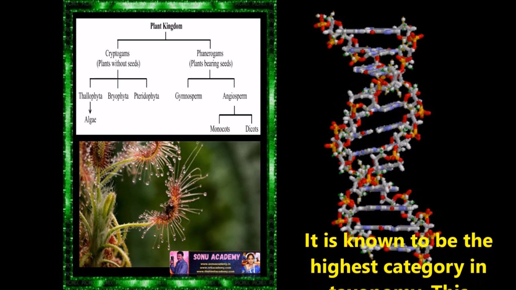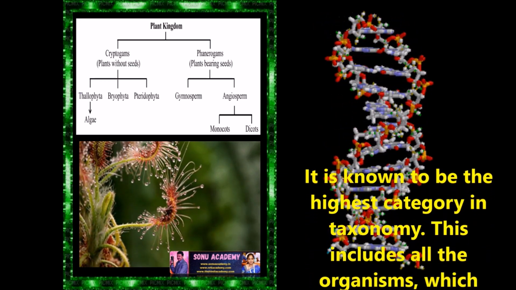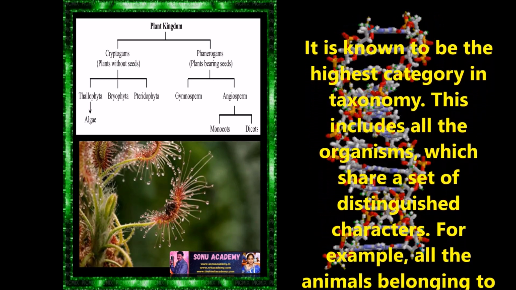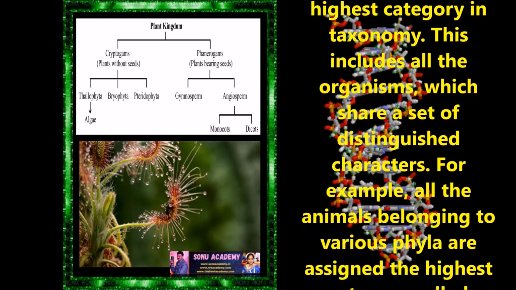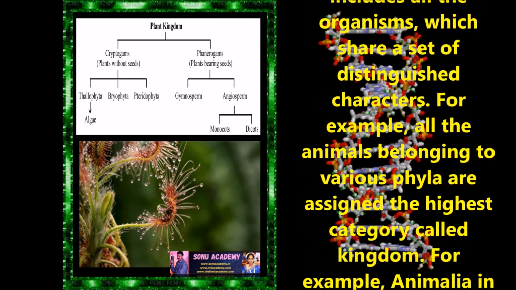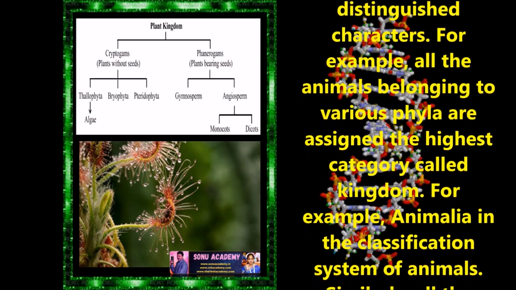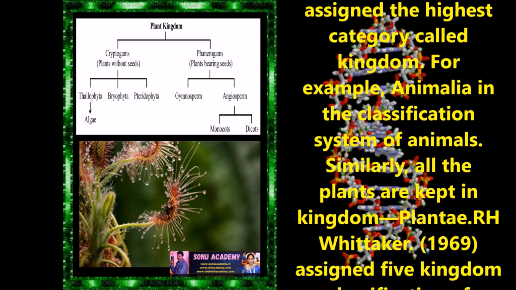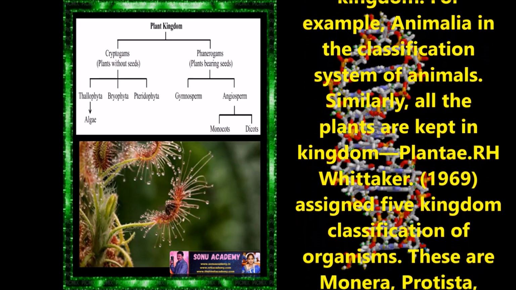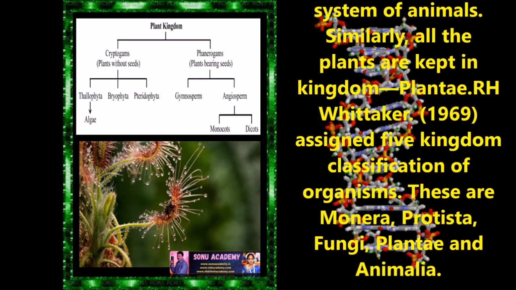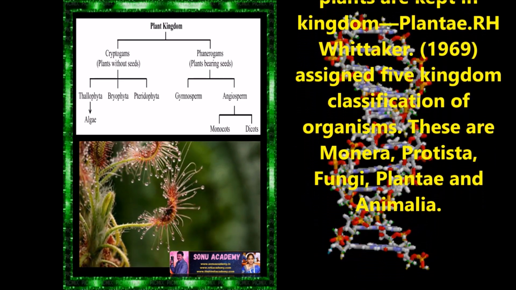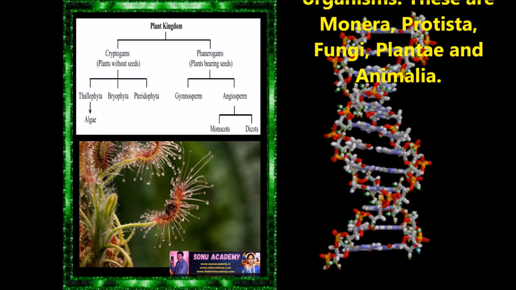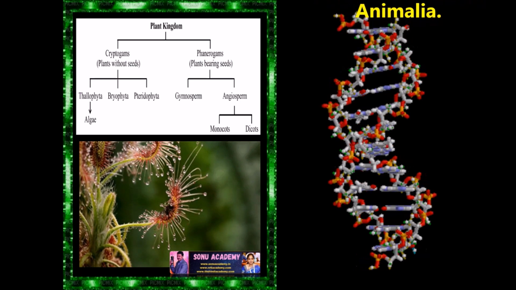Now let us discuss the kingdom. It is known to be the highest category in taxonomy. It includes all the organisms which share a set of distinguishing characteristics. For example, all the animals belonging to various phyla are assigned to the highest category called kingdom, for example, Animalia in the classification system of animals. Similarly, all the plants are kept in kingdom Plantae. R.H. Whittaker in 1969 proposed a five kingdom classification of organisms. These are Monera, Protista, Fungi, Plantae, and Animalia.